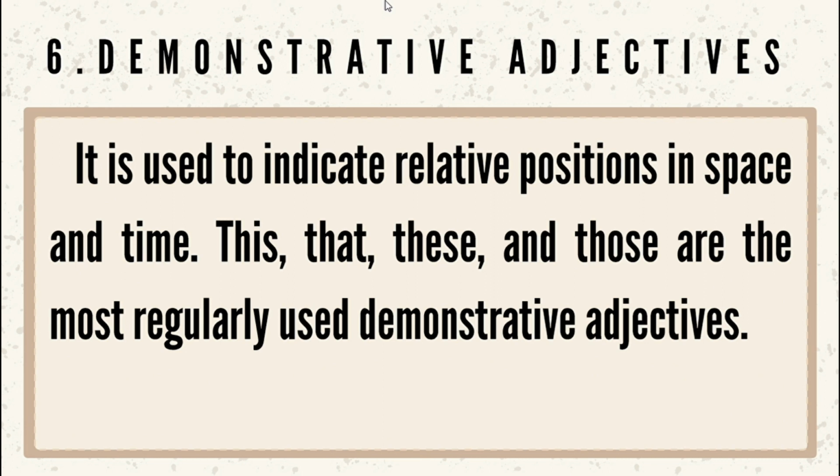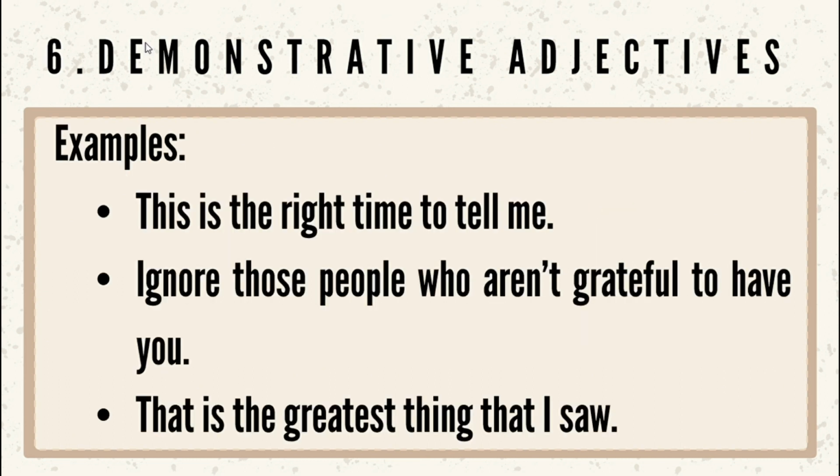Sixth is demonstrative adjectives. It is used to indicate relative positions in space and time. This, that, these, and those are the most regularly used demonstrative adjectives. And here are the examples. This is the right time to tell me. Ignore those people who aren't grateful to have you. That is the greatest thing that I saw.